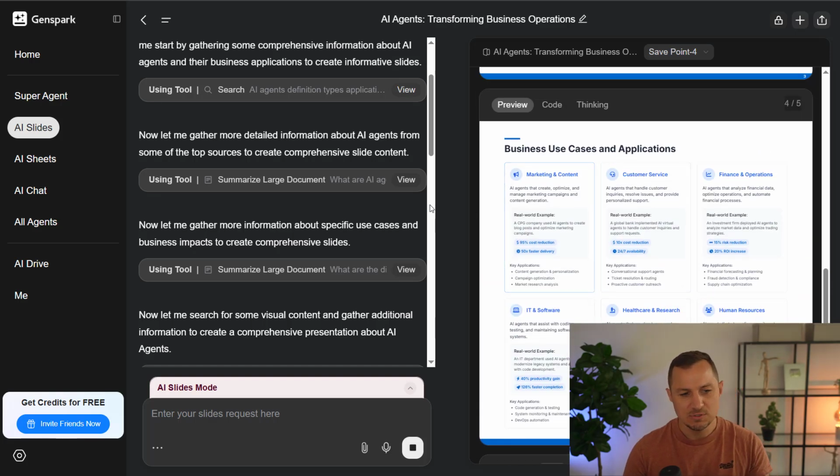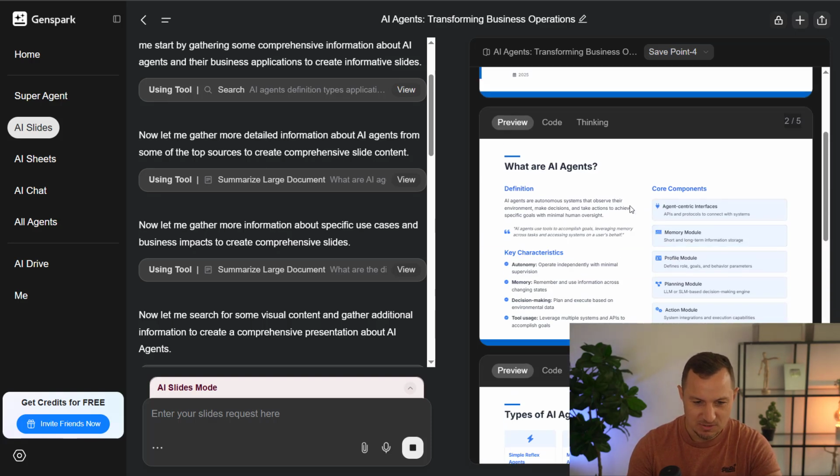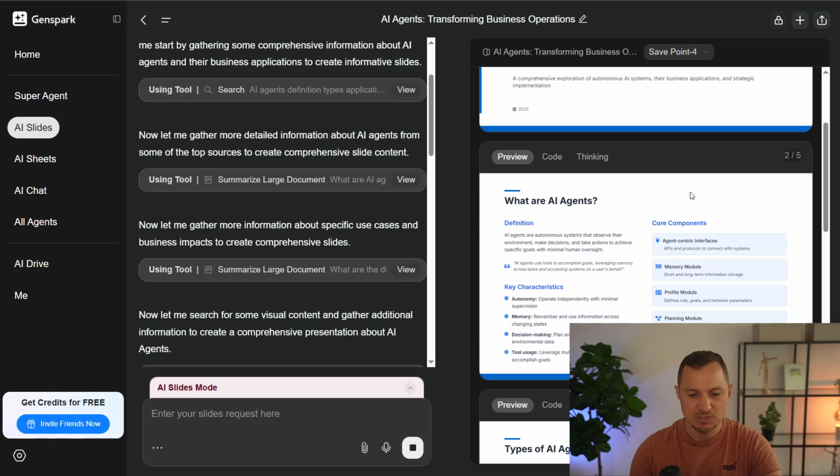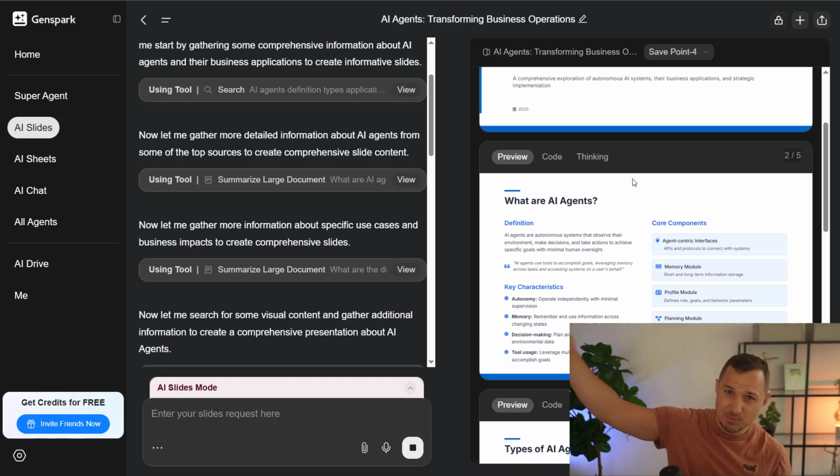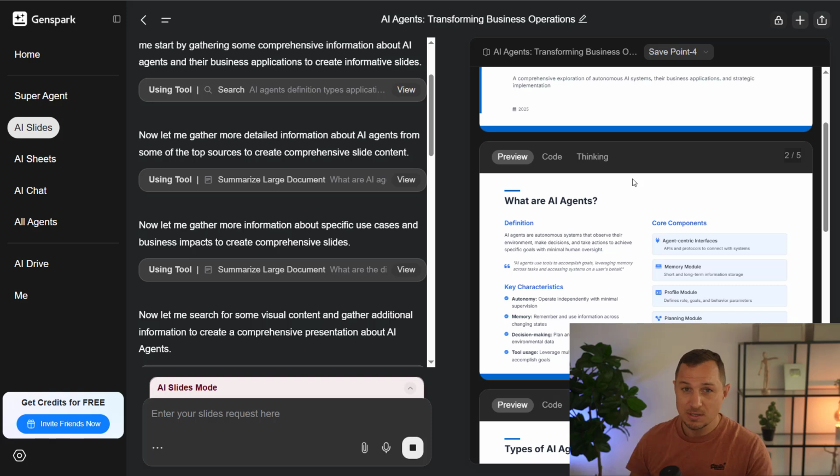I also wasn't very specific as to what the presentation should look like. So if I had said, for example, hey, make sure it's brief, it's on point, then I would have gotten a different presentation than what I got here. You see, it's overloaded with information. So this could be good as a handout, but I wouldn't really want to present this presentation to someone in the sense that it's way too much information. So people wouldn't really listen to me. They would start reading all of the information that you see on screen here. However, this is pretty cool.